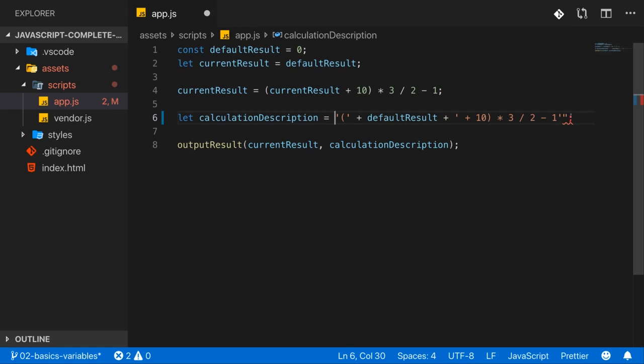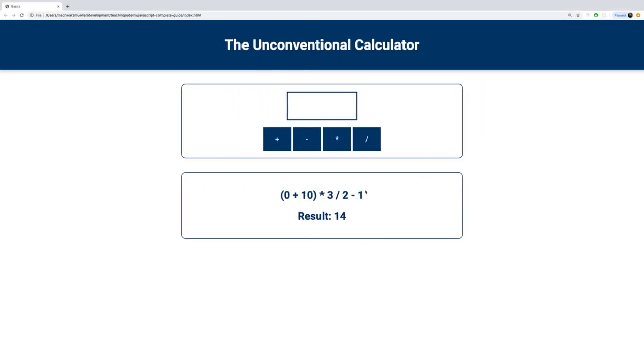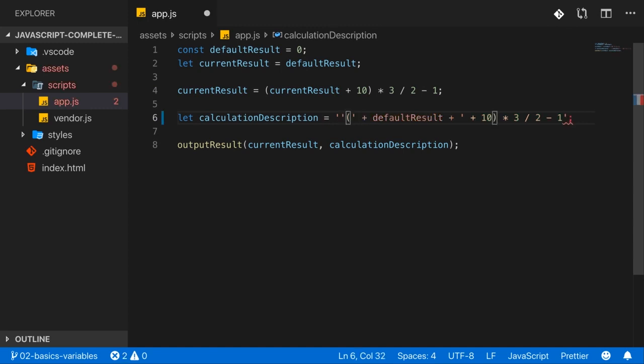Now you can take advantage of this if you, for example, want to print this single quote character. Because right now, if I use just single quotes and no double quotes, and the same would be true if you were just using double quotes and no single quotes, if I reload, we get the output we saw before. But what if I actually did want to output a single quote character here? Well, then you could try to add a single quote inside of a single quote, but this won't work. Instead, what now happens is that JavaScript creates a string here and creates a string here, and in between it has this bracket, which actually leads to some invalid JavaScript code overall here, because we're not using any operators that would try to concatenate that. And even if we would, a single opening bracket like this is not valid JavaScript code.